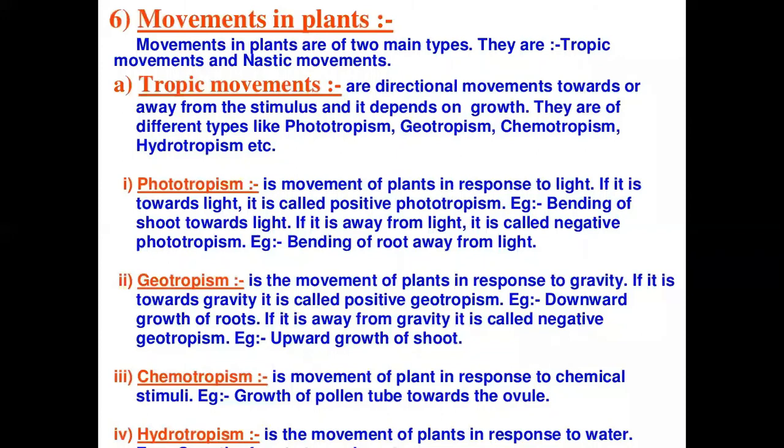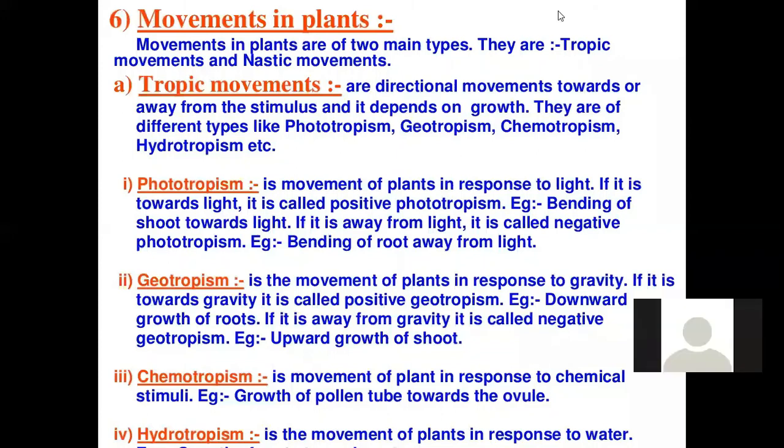Let's start our chapter. Today our topic for discussion is the movement in plants. As I've told you, movement in the plant is because of the phytohormones which are released by the plant. We have discussed that there are two types of movement. One is tropic movement and one is nastic movement.